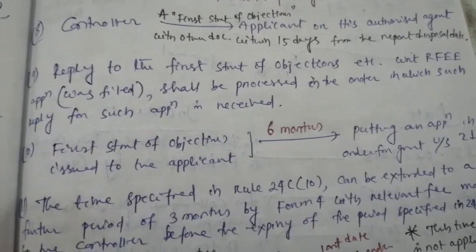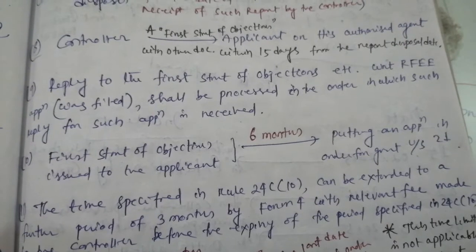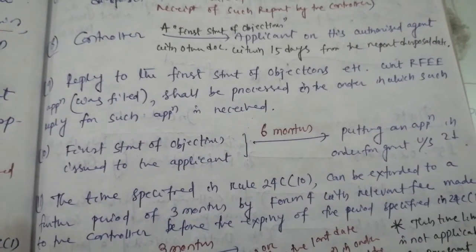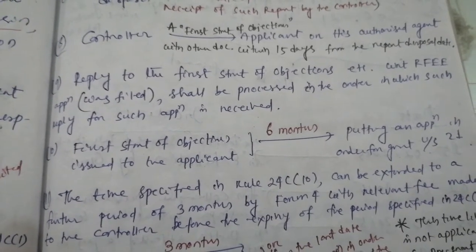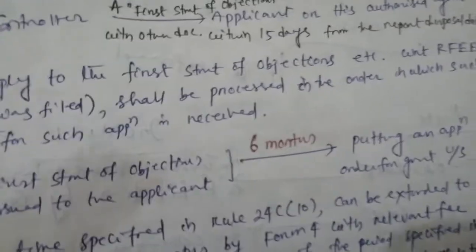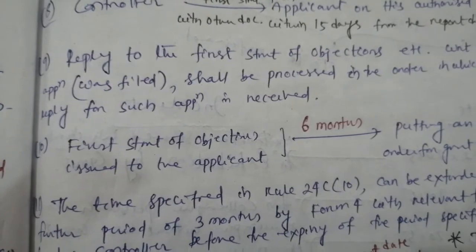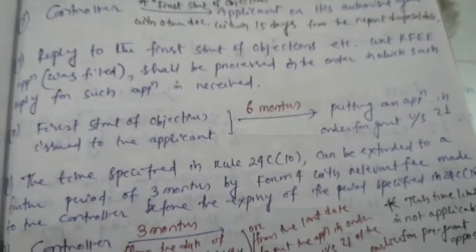Number 9. Reply to the first statement of objections etc. with respect to RFE application shall be processed in the order in which such reply for such application is received.